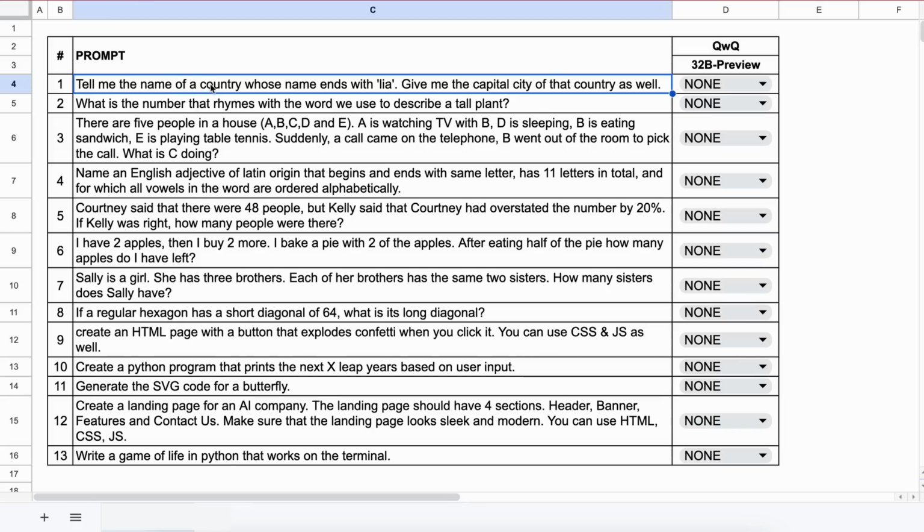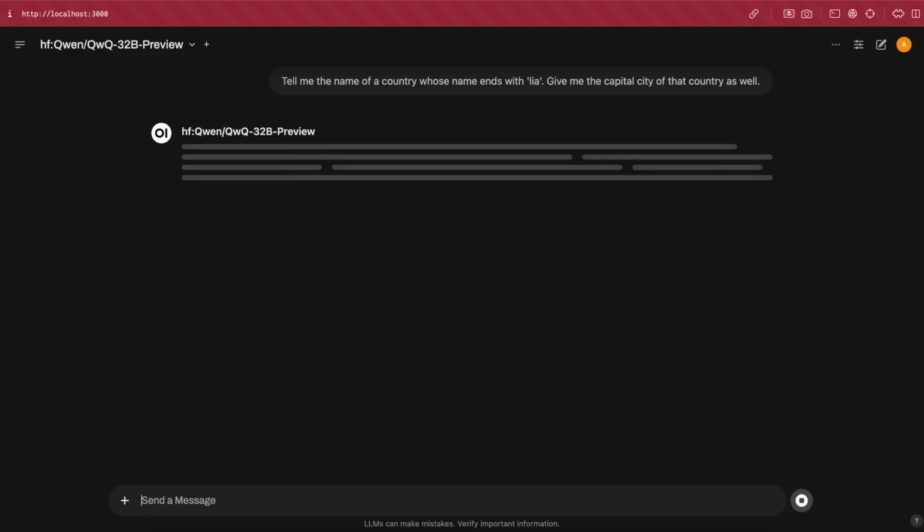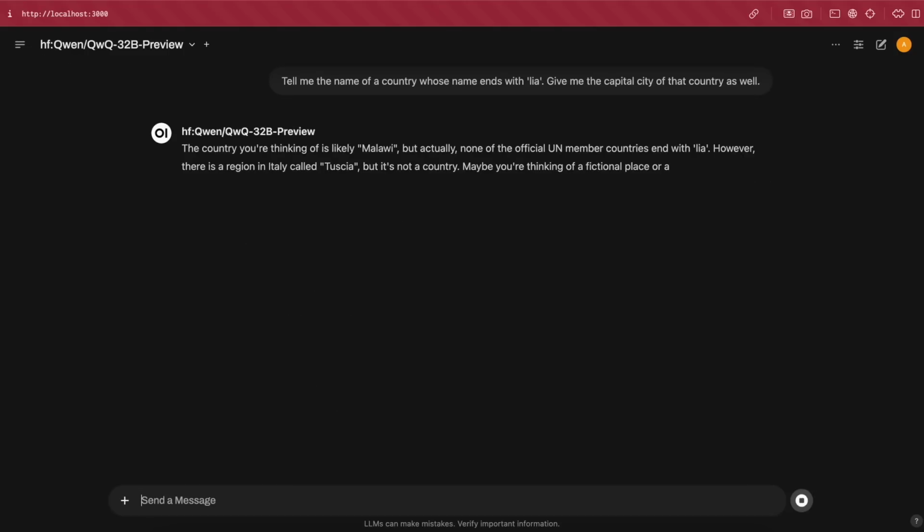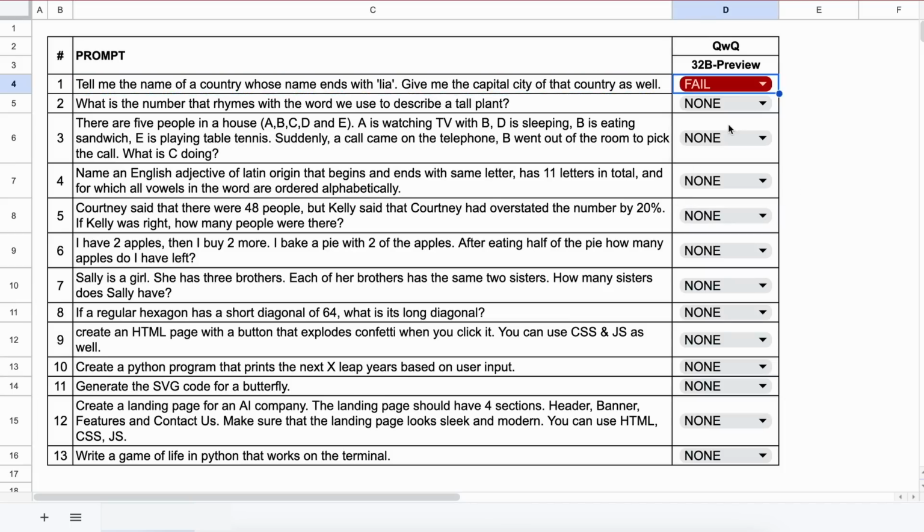So, let's get started. The first question is, tell me the name of a country whose name ends with Leah. Give me the capital city of that country as well. The answer to this could be Canberra, or any capital of a country whose name ends with Leah. Let's send it and see. It doesn't do a lot of chains of thought or anything in this, and here's the answer, and it's not correct. This is just an issue again with its training data set. So, let's mark it as a fail.